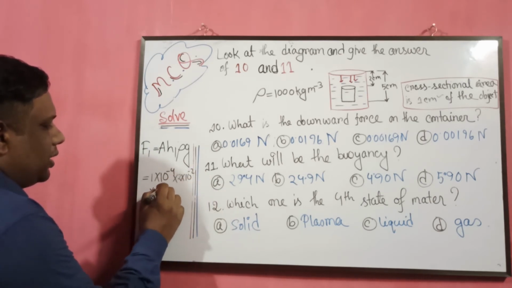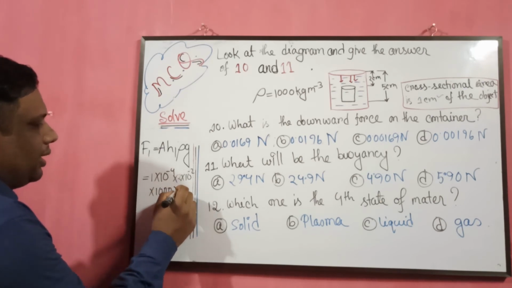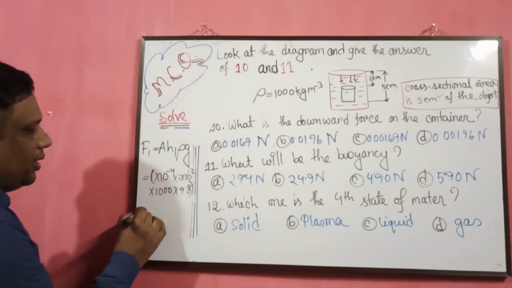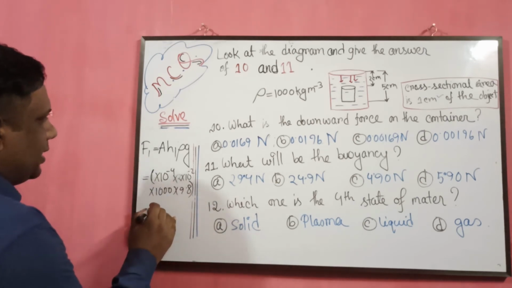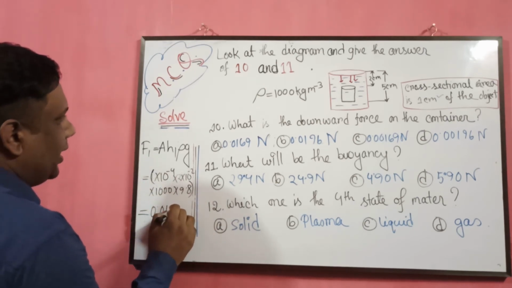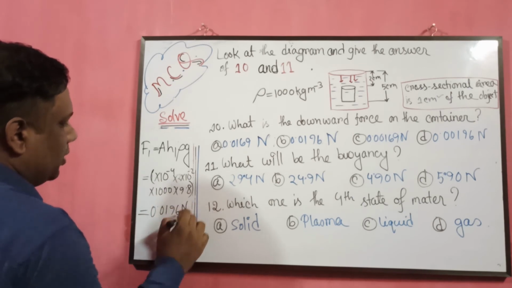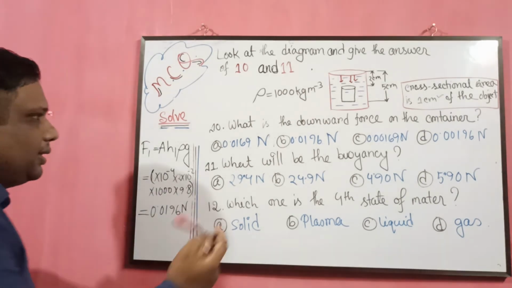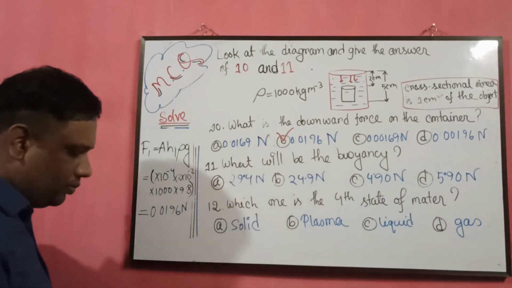Now the density is 1000 and g is 9.8. Okay, so the answer is 0.0196 Newton. Here is the answer, and we are marking the B option.